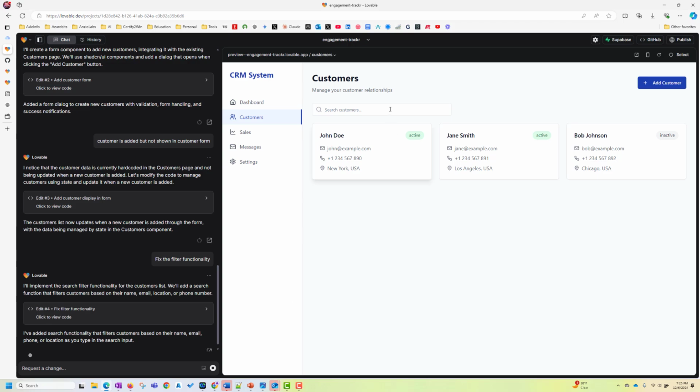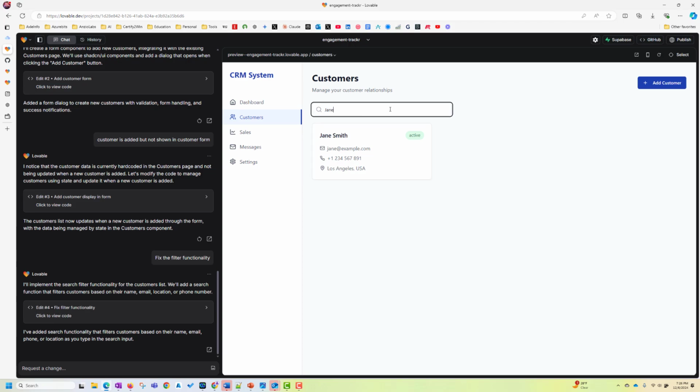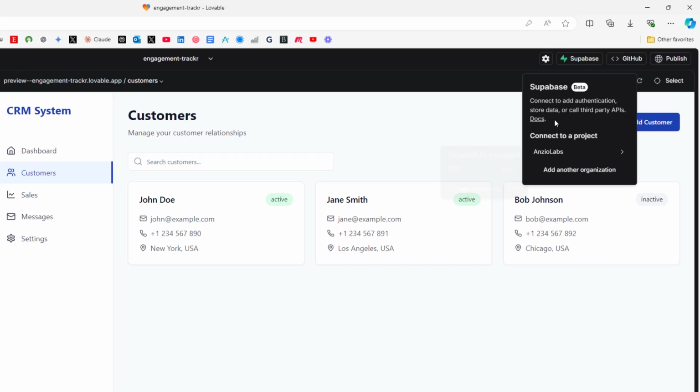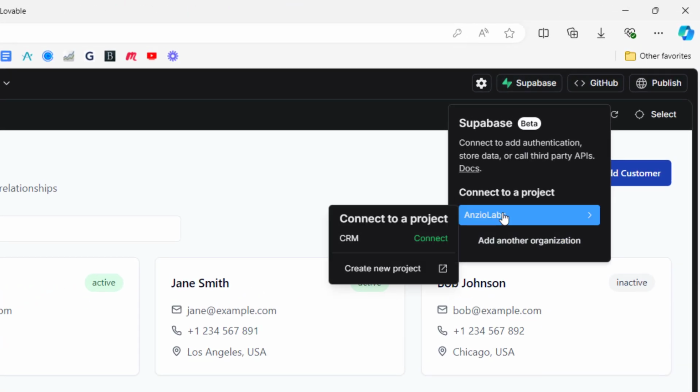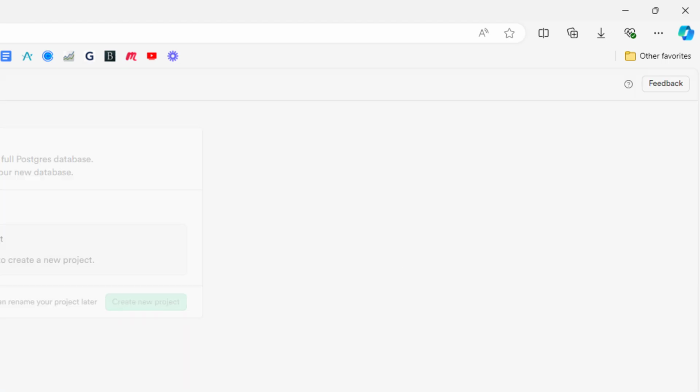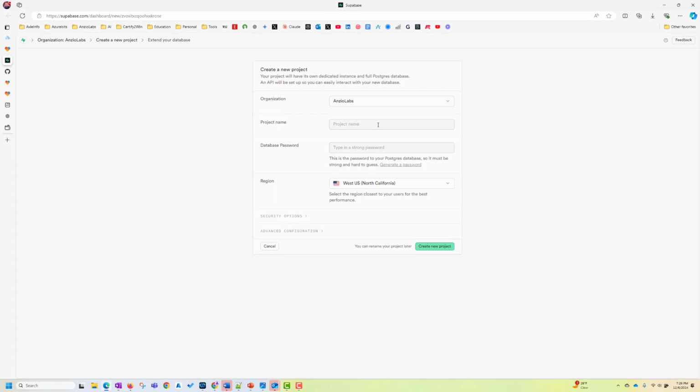And now let's go here and check. Yep, it is working. So as you can see, you can slowly start building this whole application. Let me do one more thing and quickly show you. I want to connect this to a Supabase database, and here I will say create a new project. I already have an organization there. I can give a project name, which is maybe CRM2, and my strong password. Now I can create a new project.